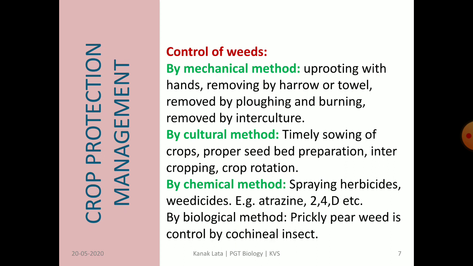Weeds can also be killed by spraying herbicides or weedicides like atrazine and 2,4-D, etc. There is also a biological method to control weeds. For example, prickly pear weed is controlled by the cochineal insect.